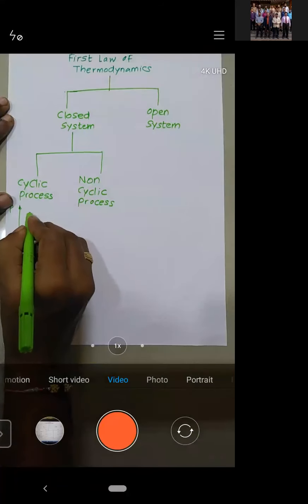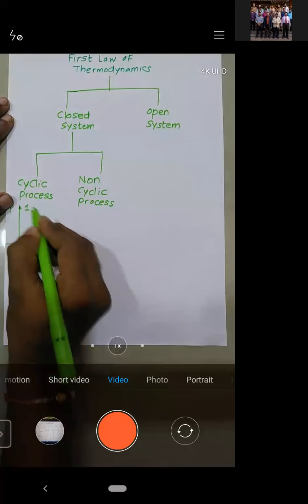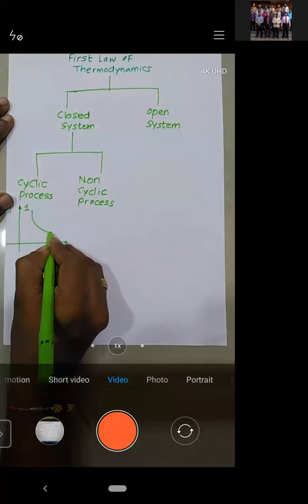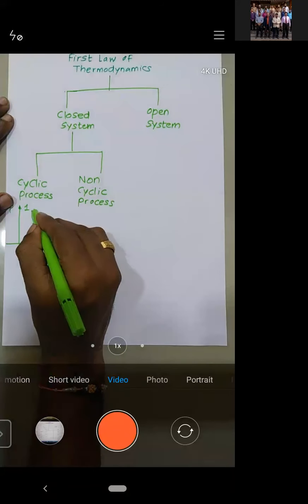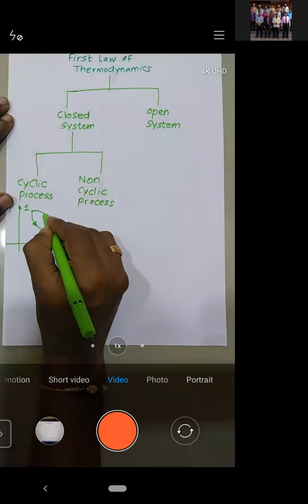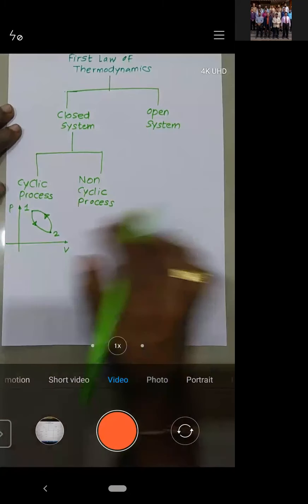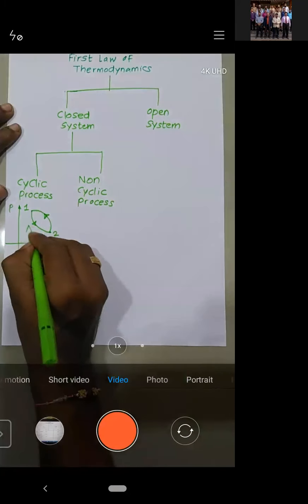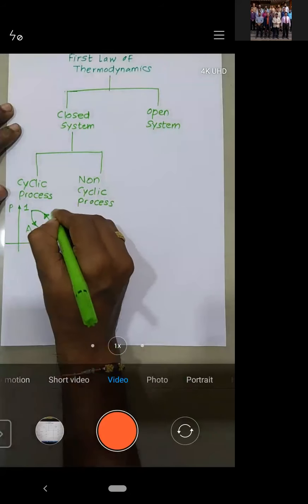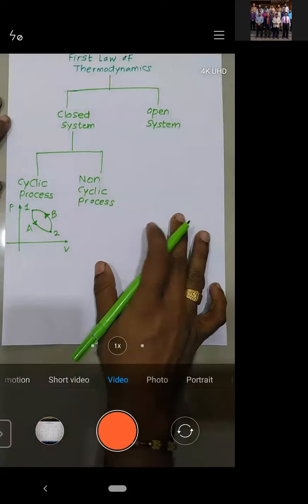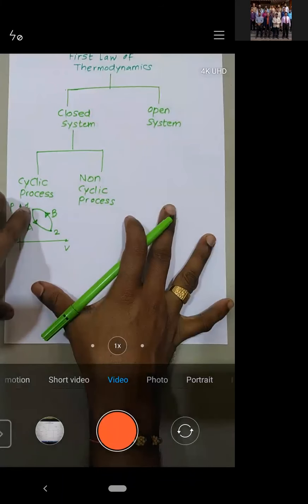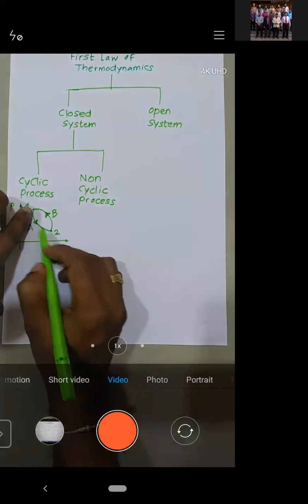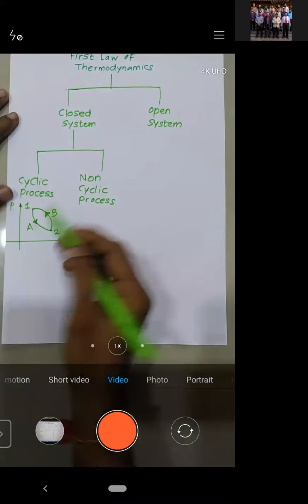Let's see, we will be starting from point number 1. We will move to point number 2. Again, we will start from point number 2 and reach point number 1. Try to understand. We started with 1A2 and moved to 2B1 again. So this is called a cycle, because your initial state is 1 and your final state is again 1.